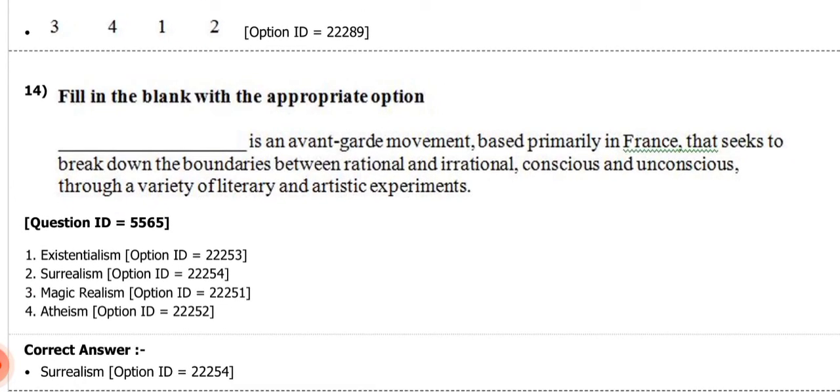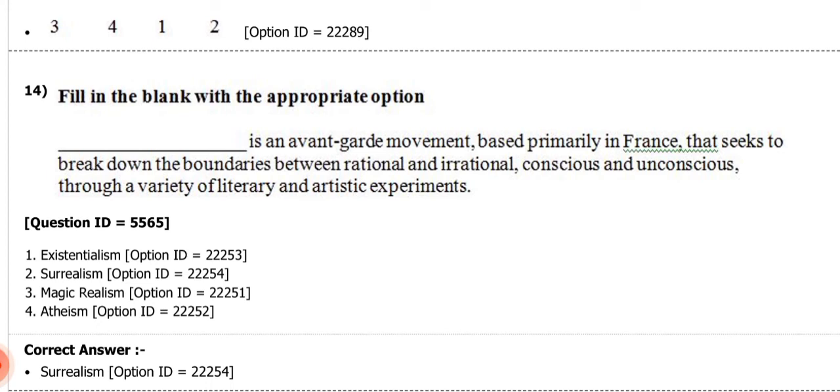Let me read the next question. Fill in the blank with the appropriate option. This is an avant-garde movement based primarily in France that seeks to break down the boundaries between rational and irrational, conscious and unconscious through a variety of literary and artistic experiments. So what will be the answer?